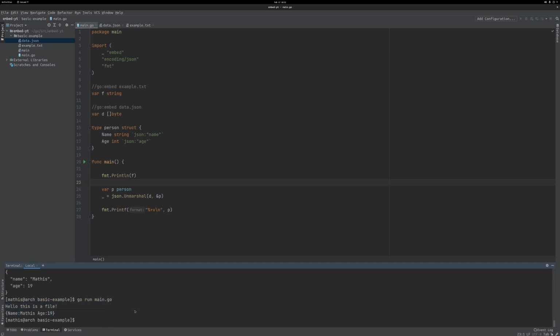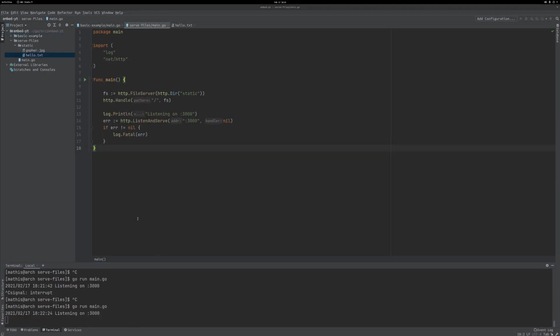If we now build this again, go build main.go, and then we delete these files, and then we run this main, you can see it still works. But if we try to build this, obviously it doesn't, because the files are not there anymore.